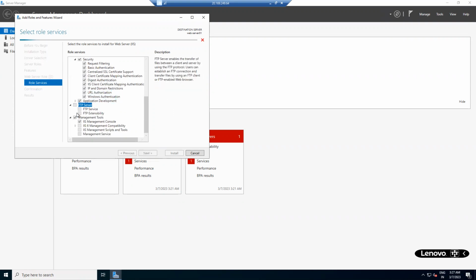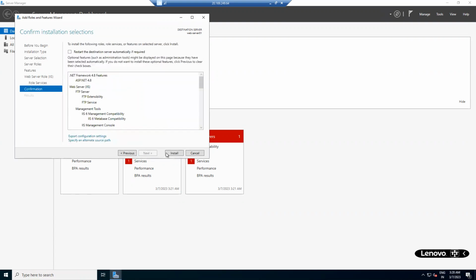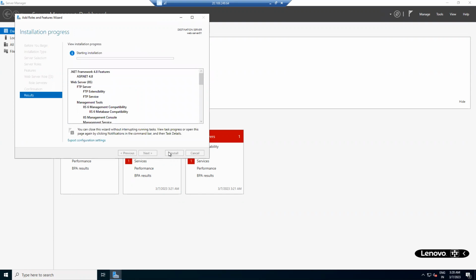If you enable all this, will it cause any issue with the application which we install? No, these are mandatory. Why? Because each component takes care of one thing like redirection, authentication, authorization, request filtering, and many other things. Okay, clear? Next, click on next, install it.